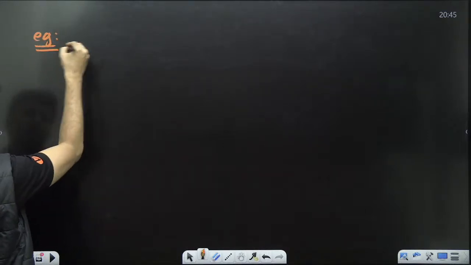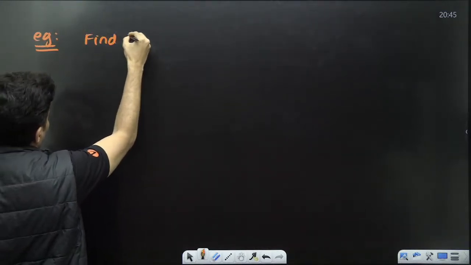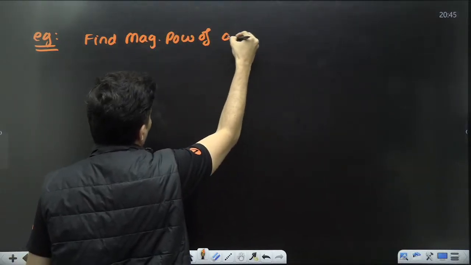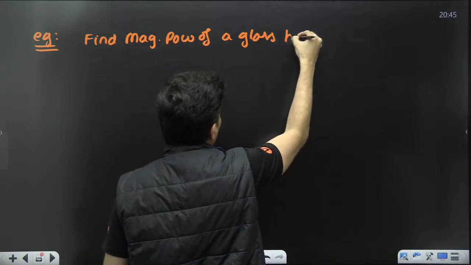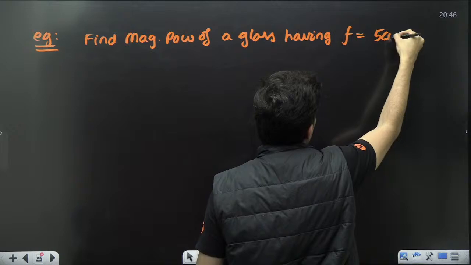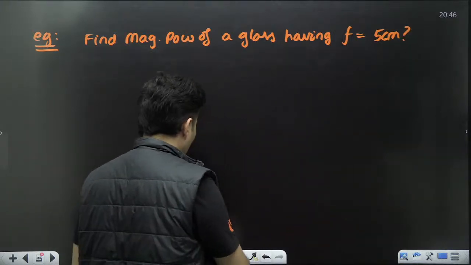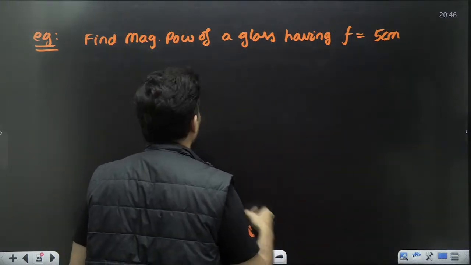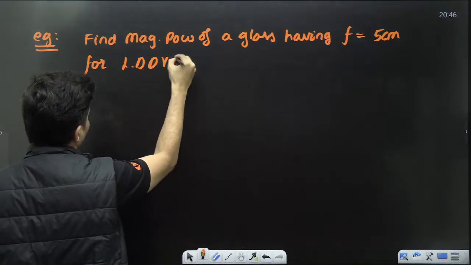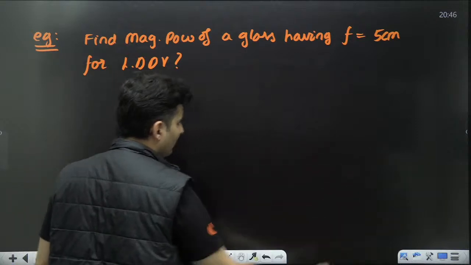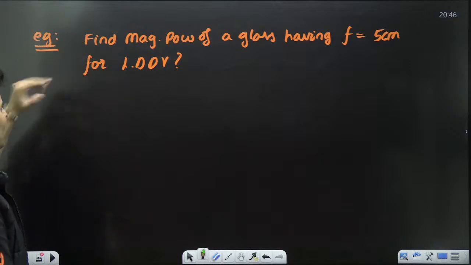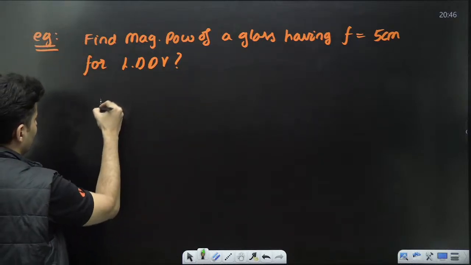Example: find the magnifying power of a magnifying glass having focal length 5 centimeters for the least distance of distinct vision. For the least distance of distinct vision, a direct simple question can come.